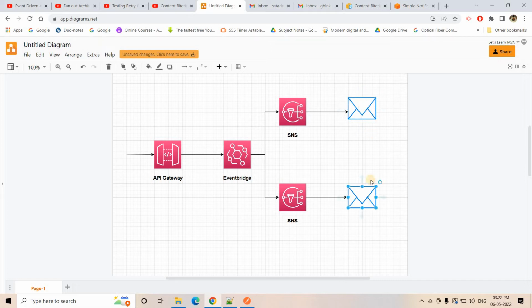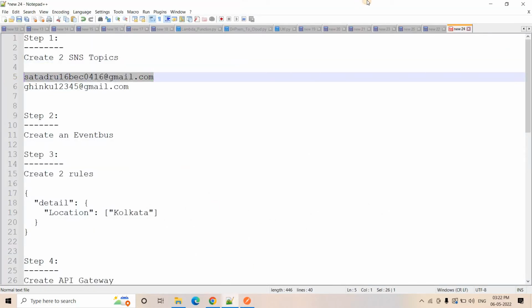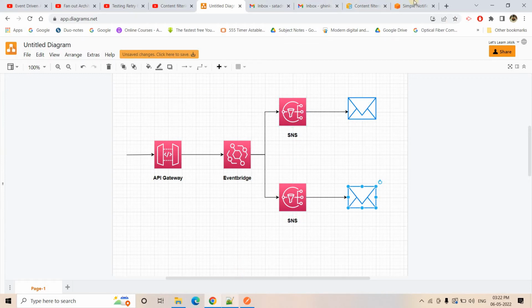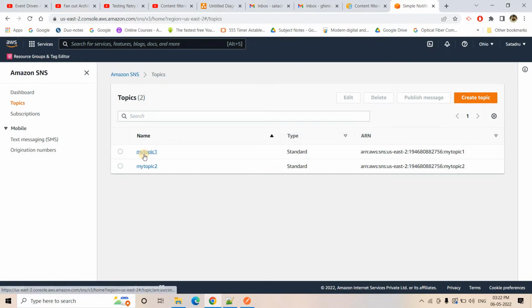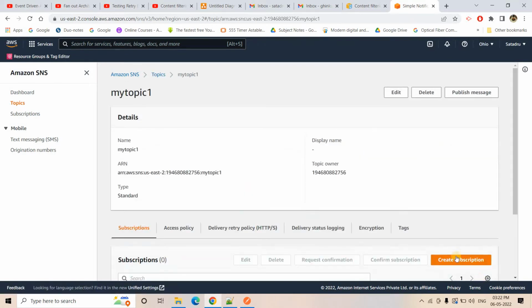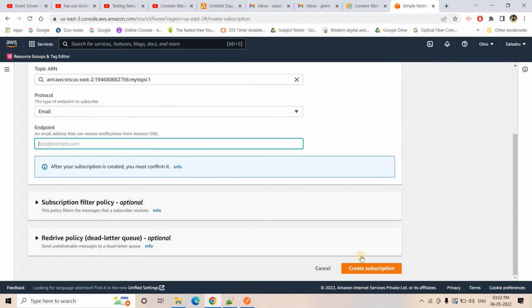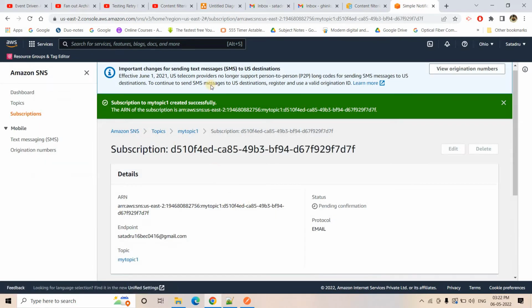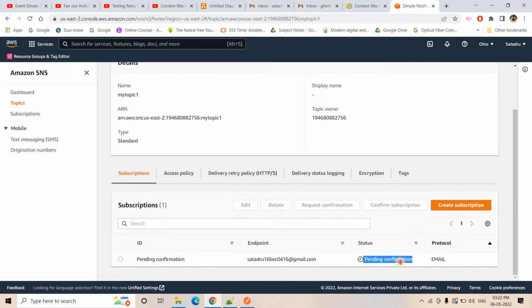Now we'll be subscribing two different mail addresses. I created two dummy mail addresses. I'll take the first mail address and make it a subscriber for my first topic. I'll create the subscription, email protocol, and endpoint. I'll paste that here and create the subscription. As soon as I create that, you will see it is showing pending confirmation.